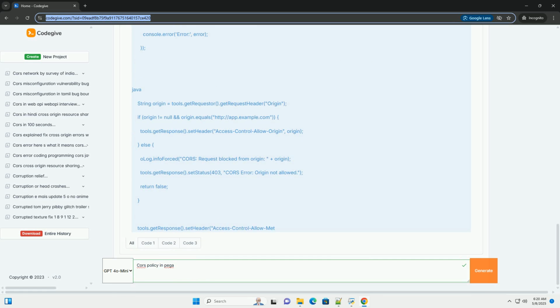Access-Control-Allow-Credentials indicates whether the browser should include credentials, such as cookies and authorization headers, in cross-origin requests.